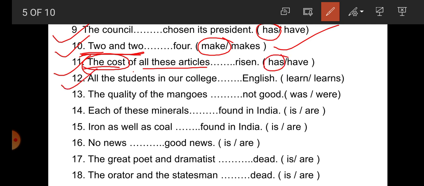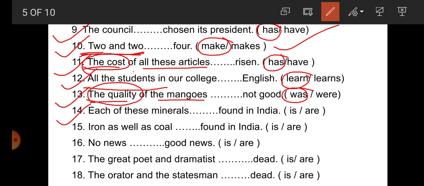Number 12. All the students in our college dash English. Students, here all the students in our college. All the students. Plural one. That's why plural verb learn is correct. Number 13. The quality of the mangoes dash not good. So students, what is the subject here? Again noun plus of plus noun. So the quality is the first noun, that's why according to the quality was is correct verb.